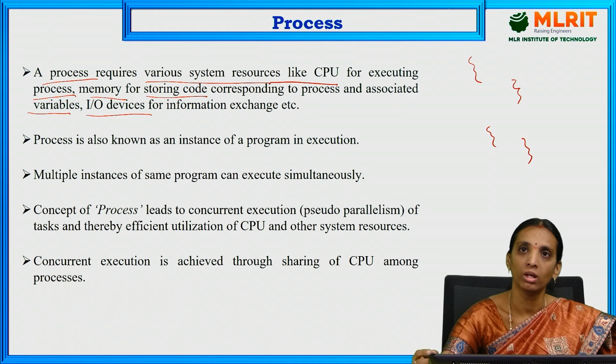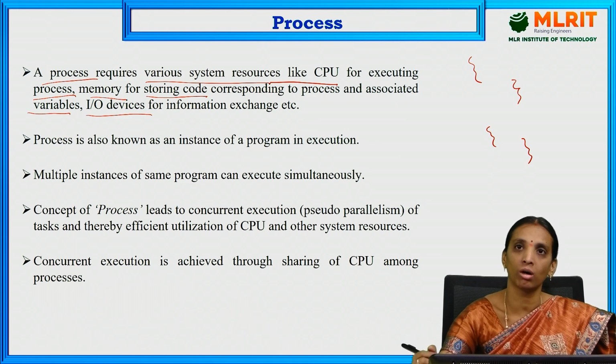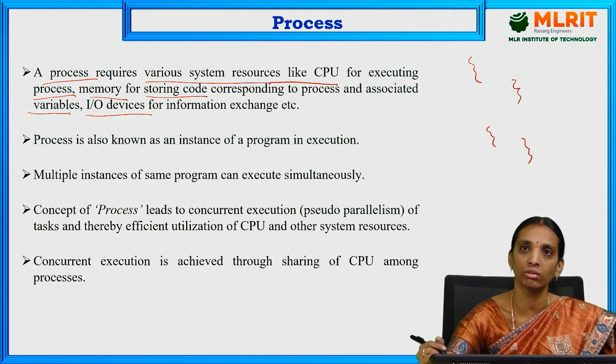So how can we implement all the software programs using the operating system?